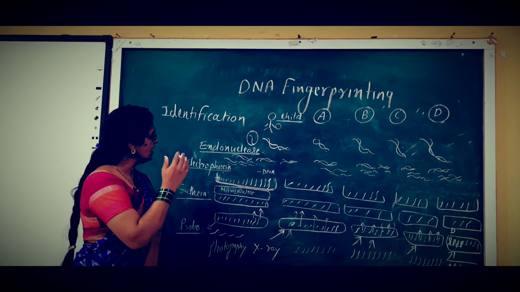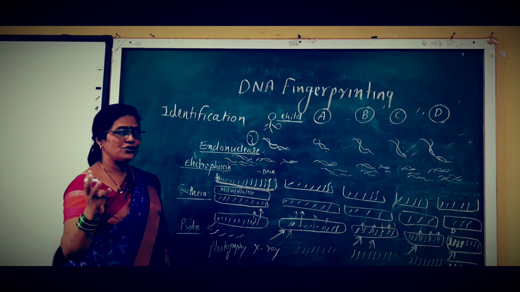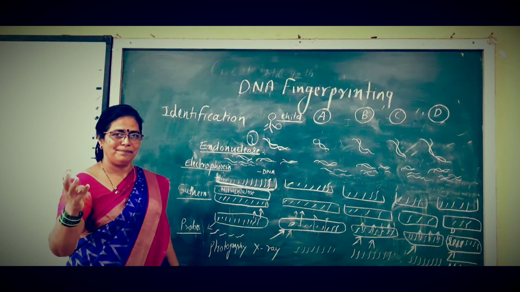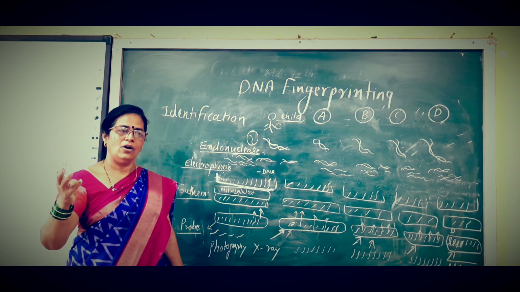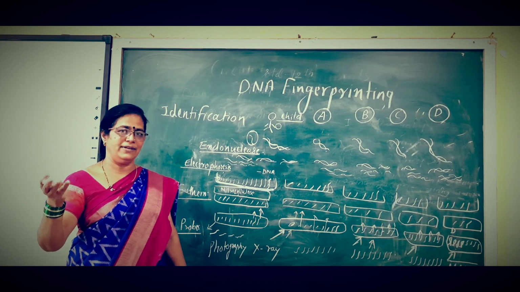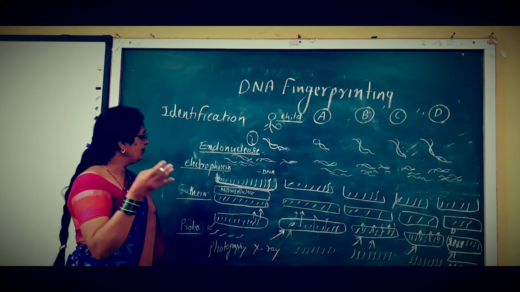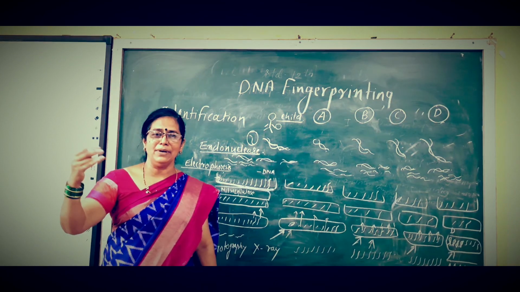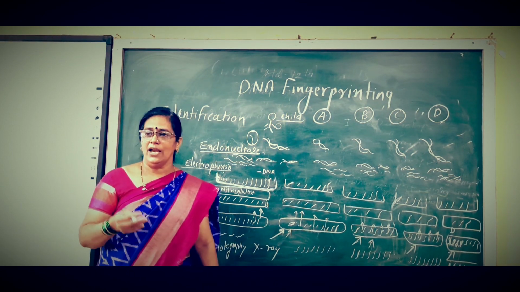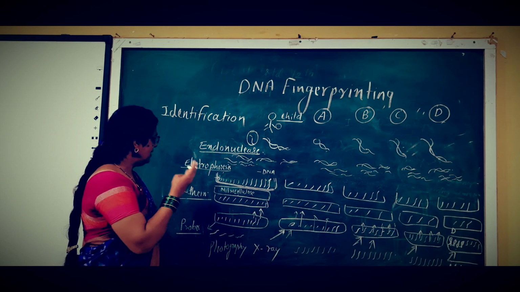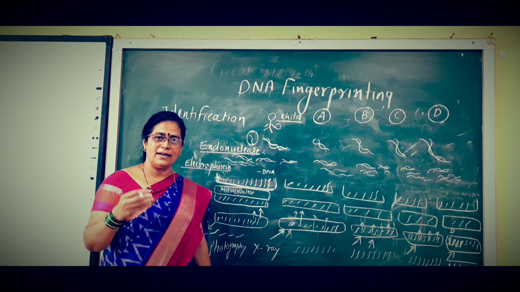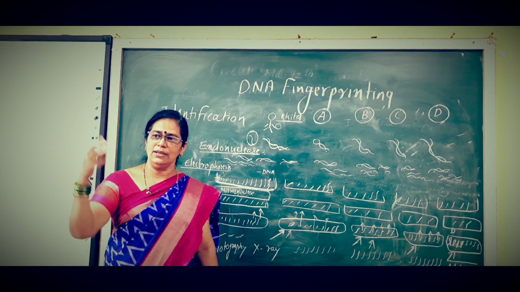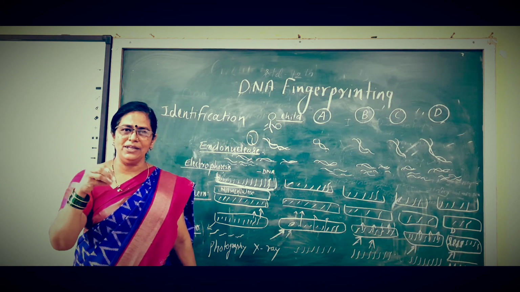Okay, so these are the different steps. First is the isolation of DNA from the different or suspected individuals as well as the orphan child. Then the RFLP, that is, fragmentation takes place with the help of the endonuclease enzyme. Then electrophoresis, where electric current is given to the agar gel in which the DNA fragments are kept.